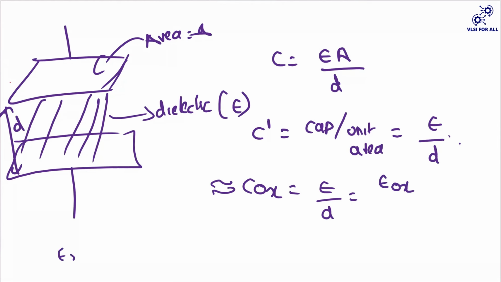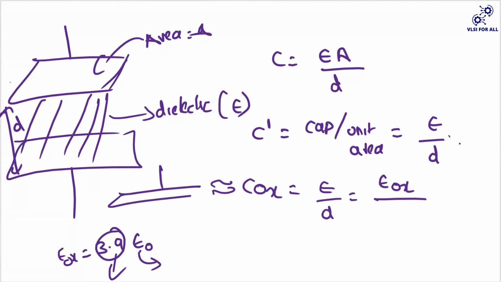So epsilon ox will generally be 3.9 into epsilon naught. Guys, I'm not sure about this value, maybe it can be 3.9 or 11.7. I don't know, but this is the dielectric value of the oxide into your epsilon naught. So that is what your epsilon ox meant.